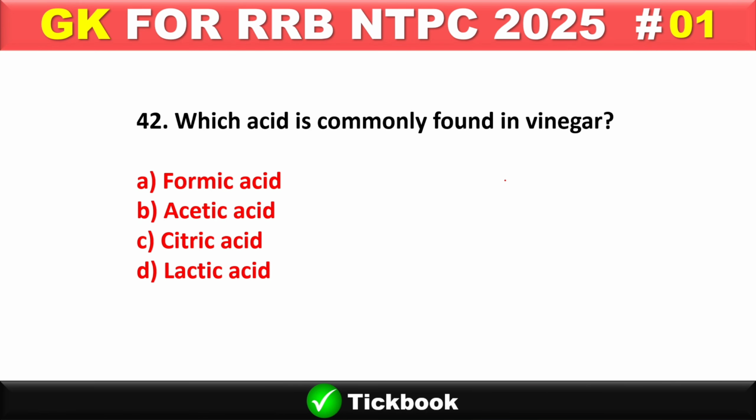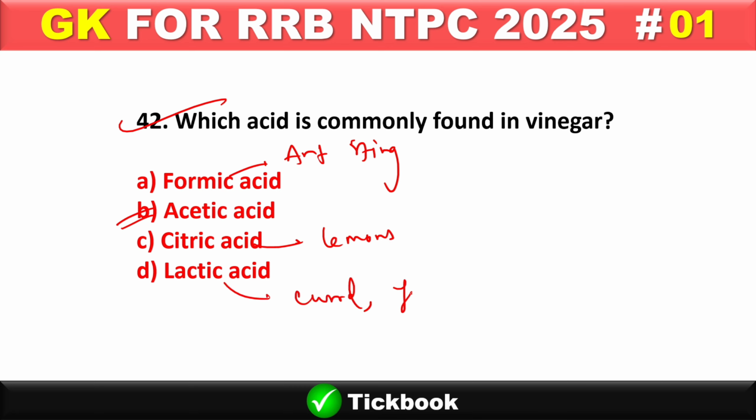Question number 42. Which acid is commonly found in vinegar? It's an easy question. Option number B is the right answer, acetic acid. Formic acid is found in ant sting. Citric acid is found in lemons. Lactic acid is found in curd, yogurt.